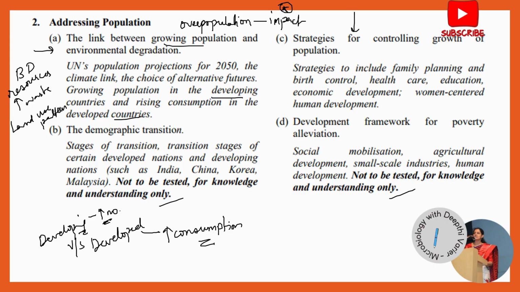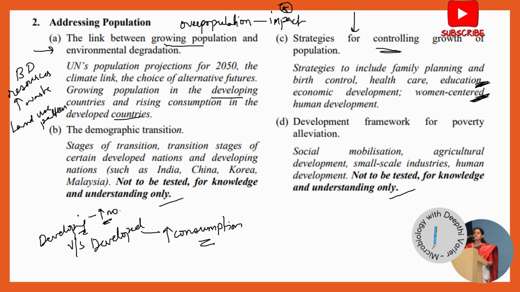Then we come to part C. Part C is strategies for controlling. This is something very important because they would like to know how you would control the growth of population. What are the strategies that you have for controlling the population explosion? Now under this, of course, all the strategies are important, but two which are really very important and which can even be asked as a separate question would be the use of education and the use of women-centered development.